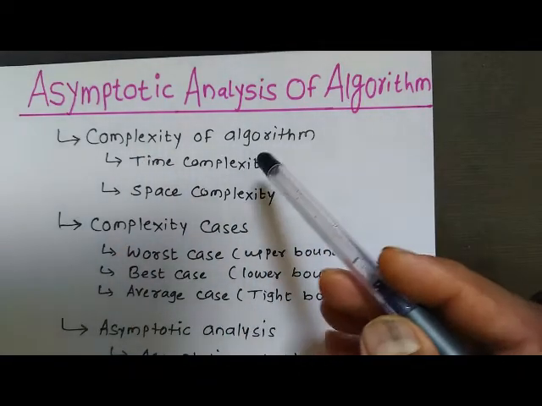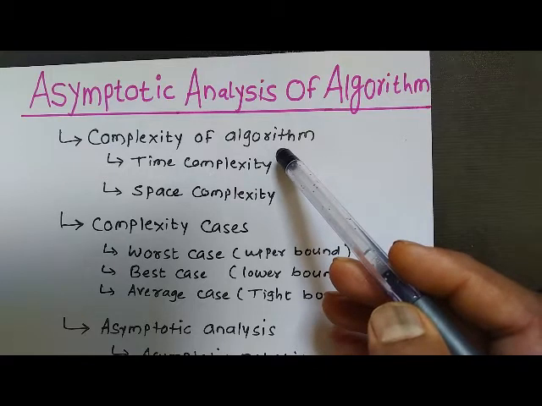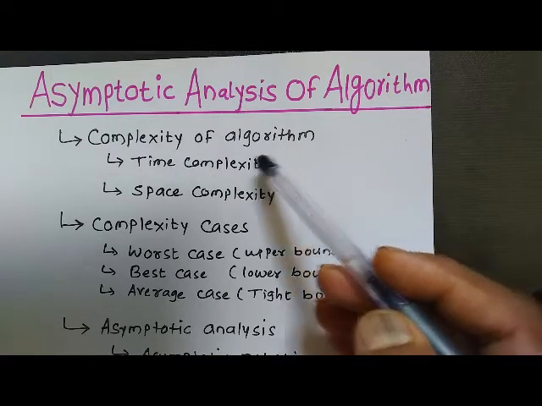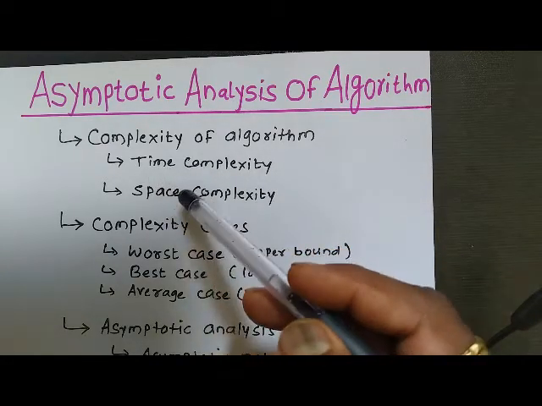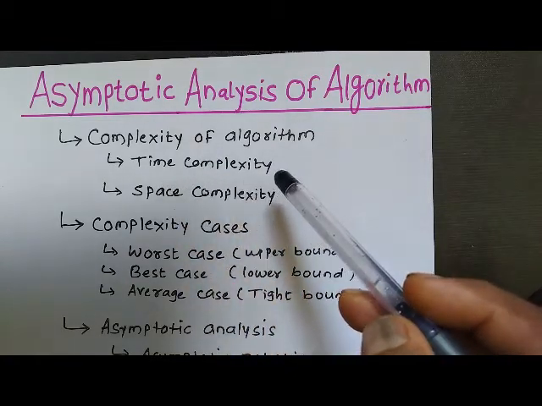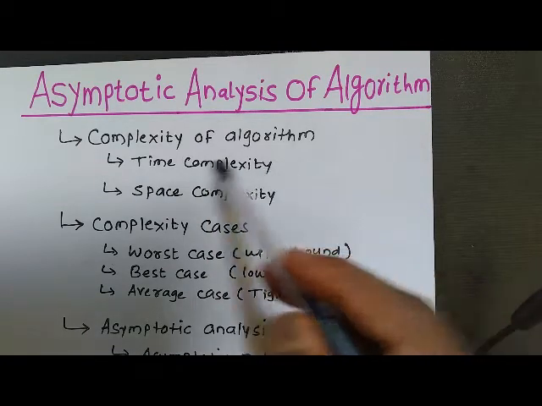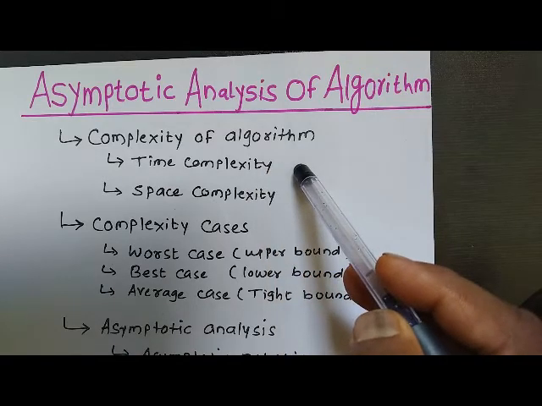Now, for choosing any particular algorithm for the actual development or implementation, we have to analyze that particular algorithm in terms of time and space. That is called the complexity of the algorithm. The actual time taken by the algorithm to produce the desired output is called the time complexity of the algorithm.